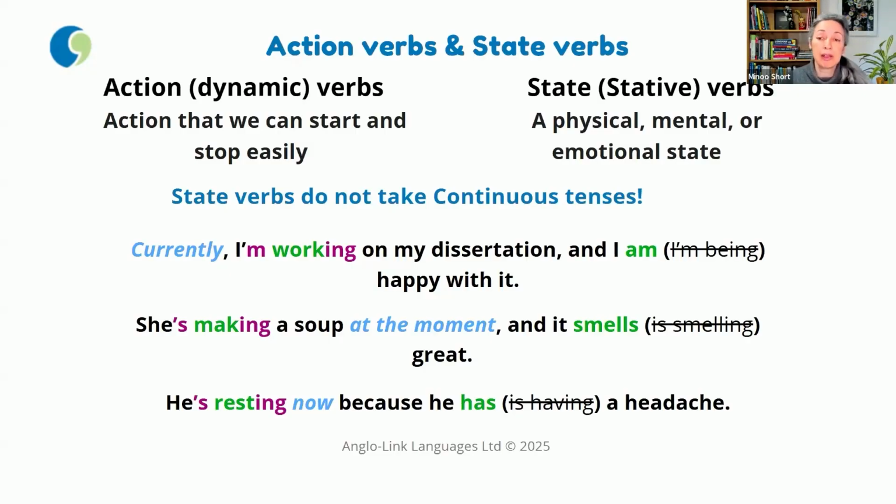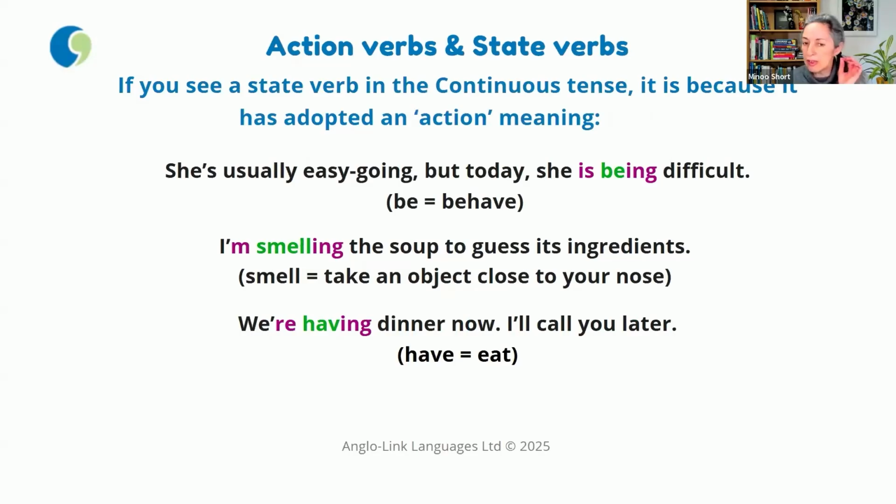Now, maybe the good news is that there aren't many state verbs. 95% of verbs are action verbs, but there are some very important state verbs that you need to know and not put in the continuous tense, because that sounds strange. However, if sometimes you see or hear a state verb, like we just said, be and smell and have, there are state verbs, no continuous tense. If ever you hear or see these verbs in the continuous tense, it is because they have adopted an action meaning. They have changed their meaning.